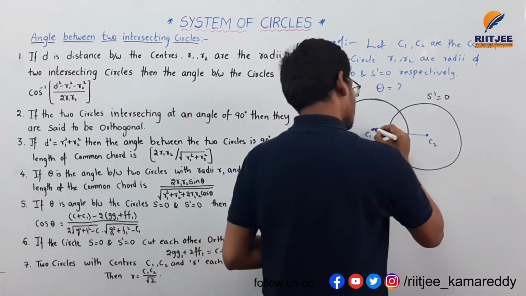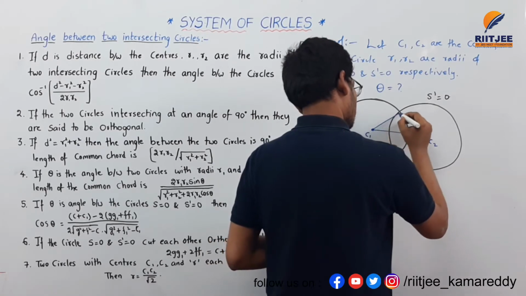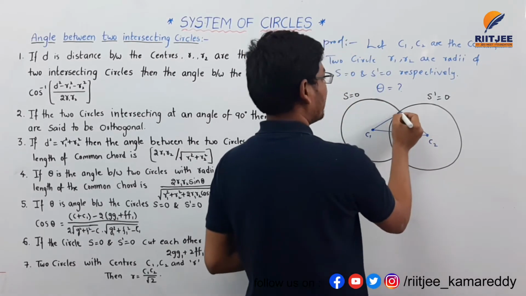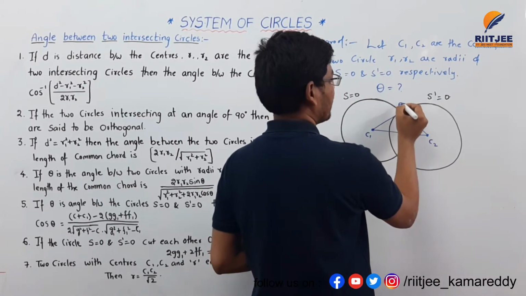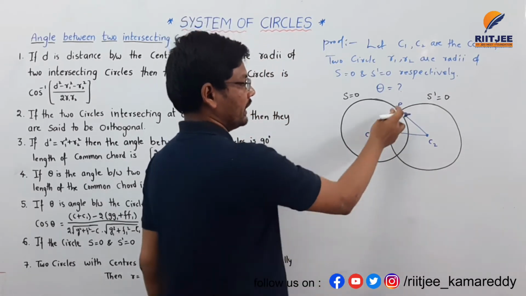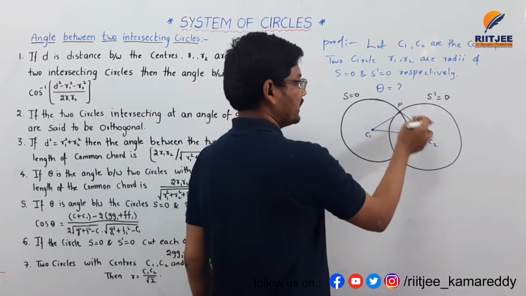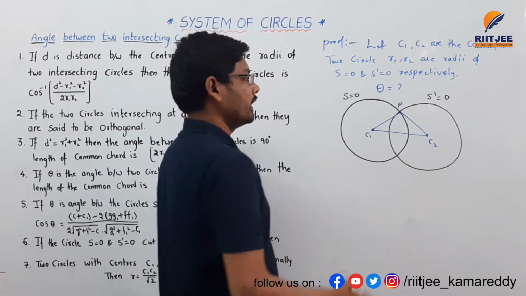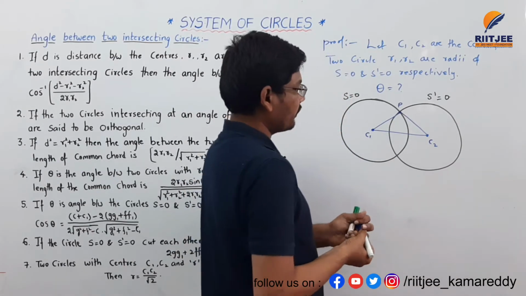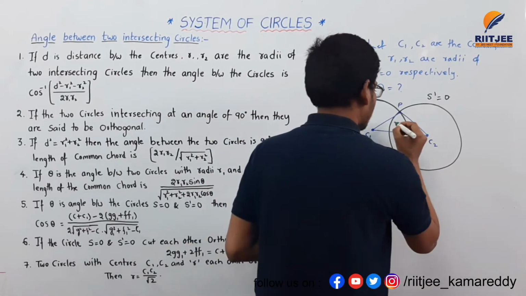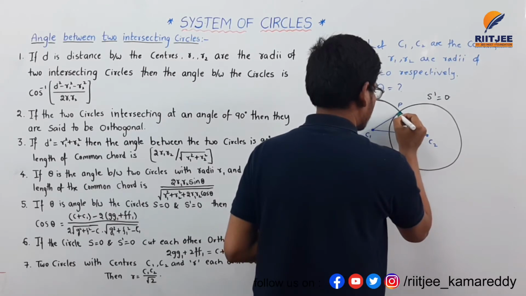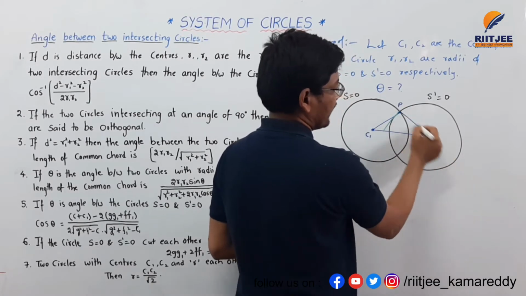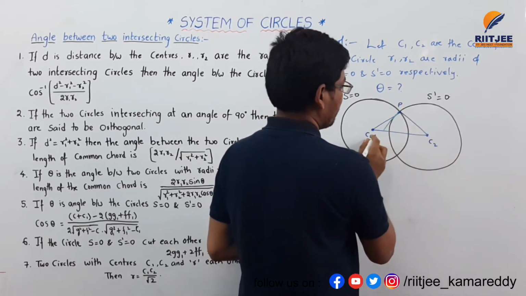If you draw the radii, the point of intersection is called P. PC1 and PC2 are radii. If you draw tangents, I am drawing the tangent to the radius PC2 and the tangent to PC1.